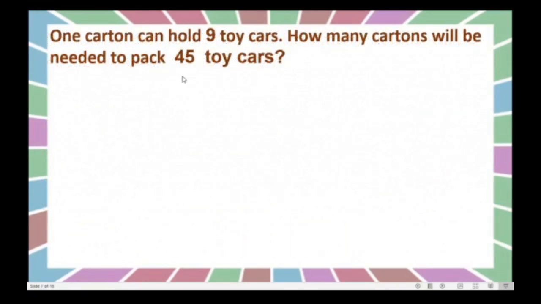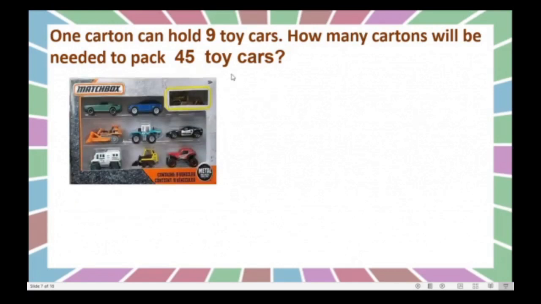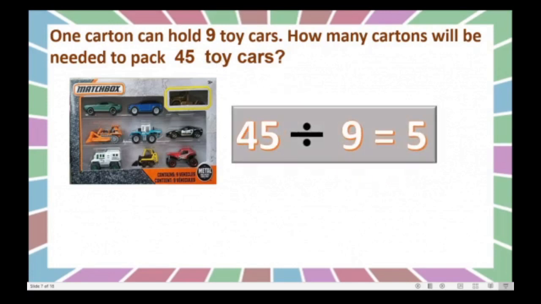Here again, same thing. We will write in another form. See here, we know that 9 toy cars we can arrange in one carton. And we have 45 toy cars. So we can write like this. 45 divided by 9, right? 45 total number of cars divided by 9. 9 are nothing but toy cars that we can arrange in one carton.